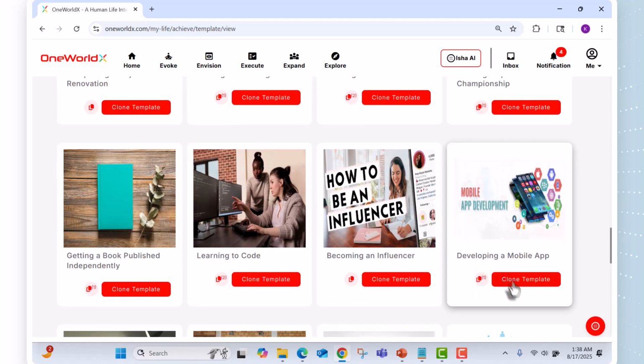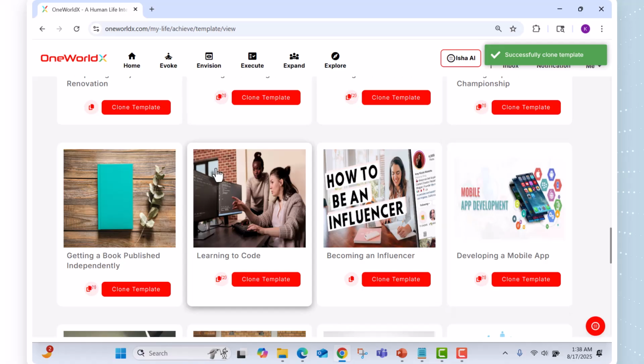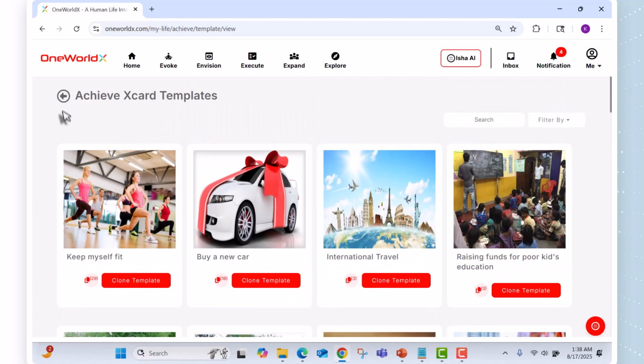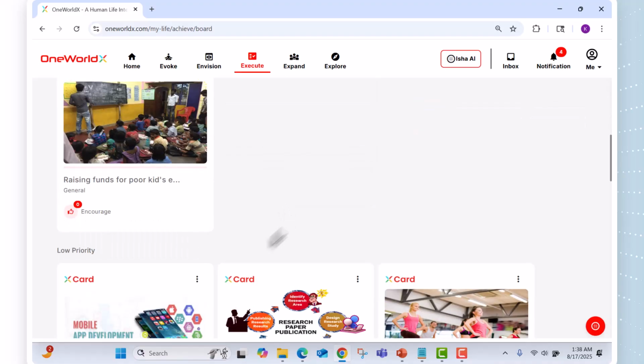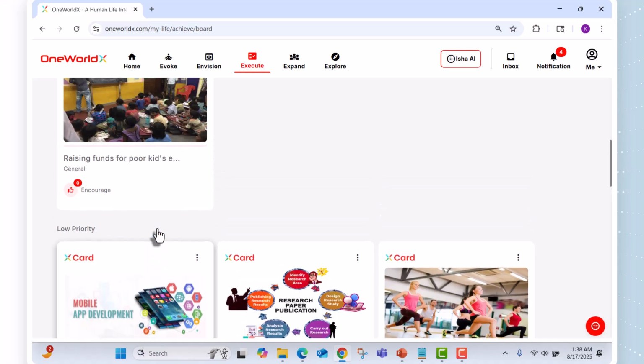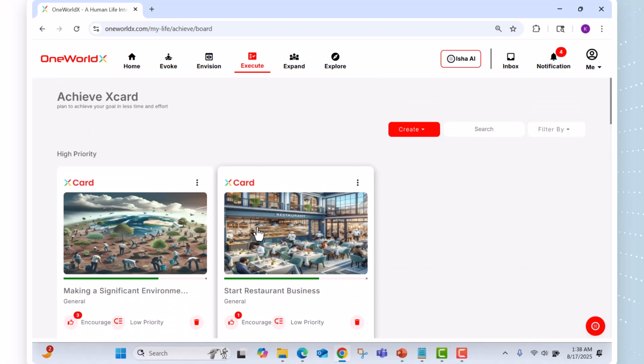See, this is something I wanted to show you. If you click clone template, it creates the Xcard for you. If you go back here, you can see the Xcard. Isha AI takes minutes to bring the insights. I will explain later, but meanwhile, I'll take the one I created before.